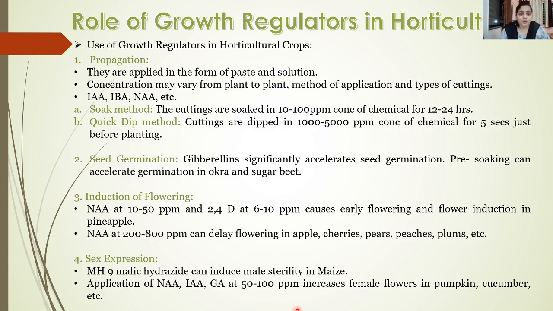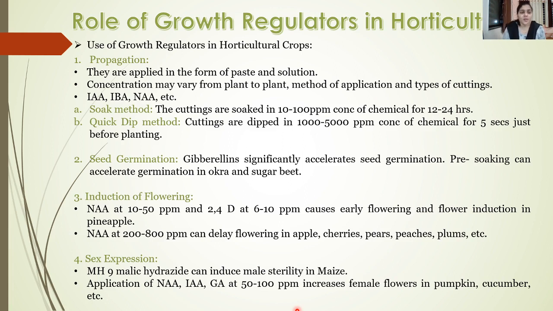Now we will see the use of growth regulators in horticultural crops. The main use is in propagation. These growth regulators can be applied in the form of paste or in the form of a solution. The concentration of these growth regulators may vary from plant to plant. The method of application can also vary with the type of cuttings. Popular growth regulators are IAA, IBA, and NAA, which are indole acetic acid, indole butyric acid, and naphthalene